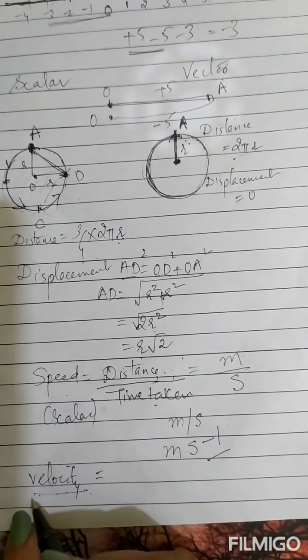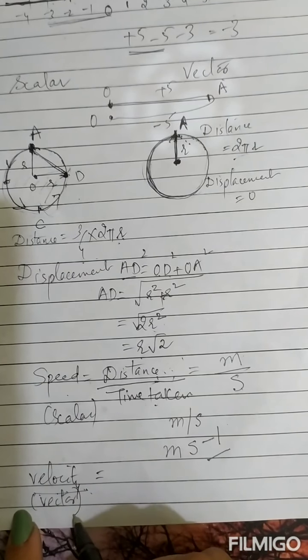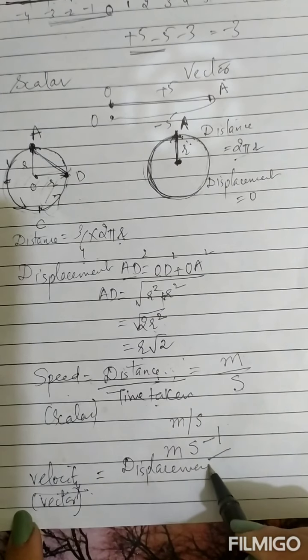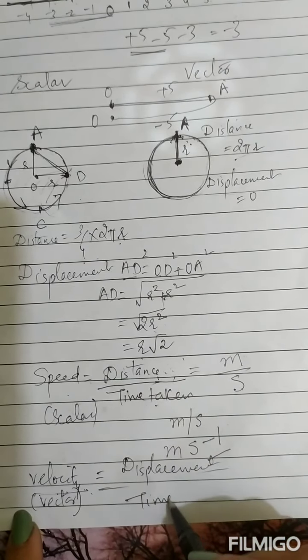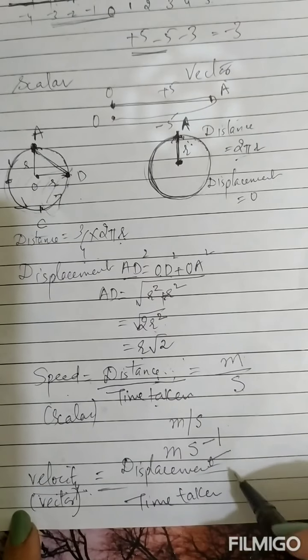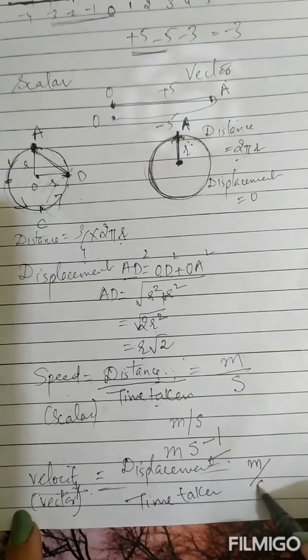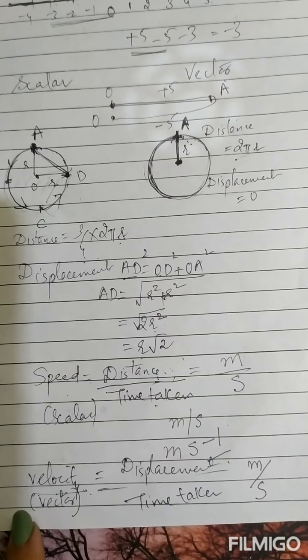So velocity has direction also, that is why it is a vector quantity. And the formula is, it is displacement divided by time taken. So whatever be the total displacement divided by time taken, units are same. Displacement is also having same units, meter over second. So this is your velocity.